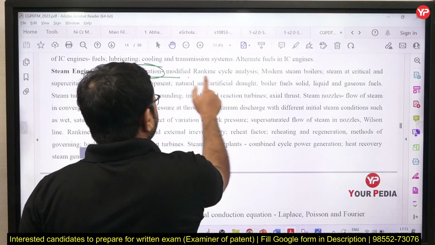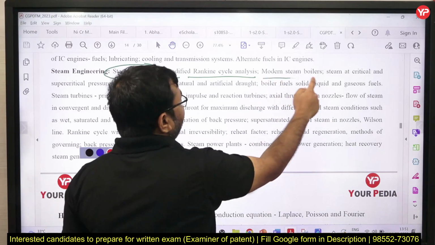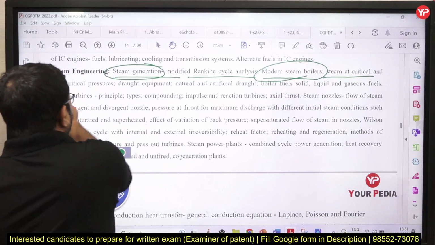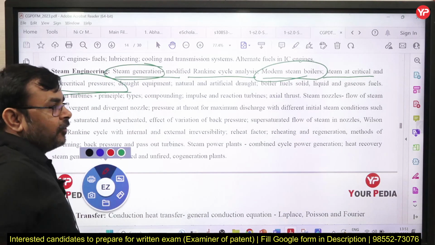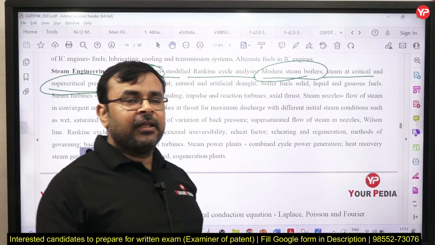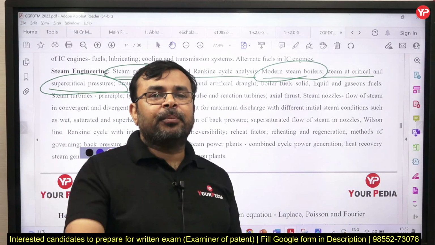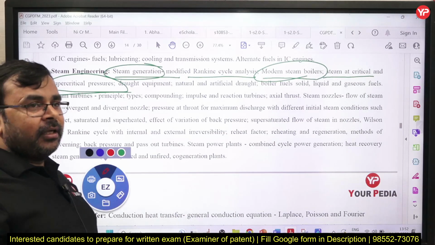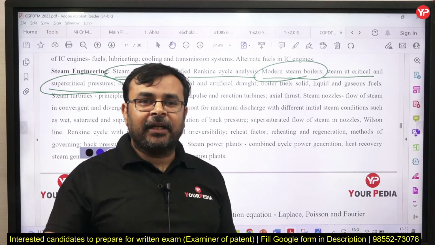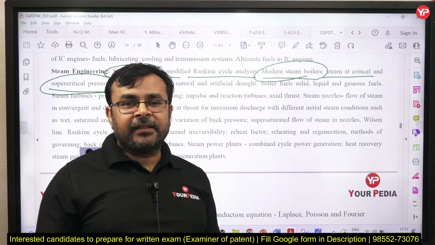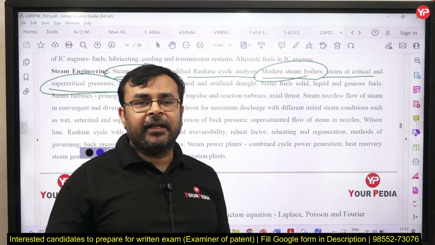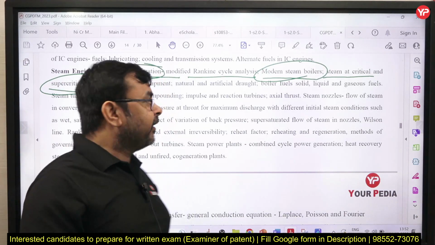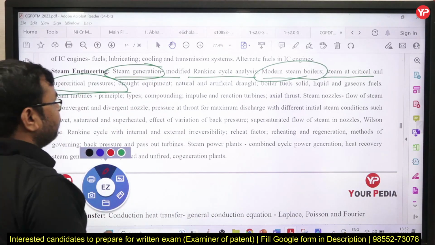And after that you can see Rankine cycles, modern steam boilers. We need to study modern steam boilers, steam at critical and supercritical pressure. So we need to study those boilers which work at critical or supercritical conditions, is it clear. And nowadays supercritical thermal power plants are being installed in India, and recently a 1600 megawatt supercritical thermal power plant was installed in Uttar Pradesh, correct. So we need to study this especially.